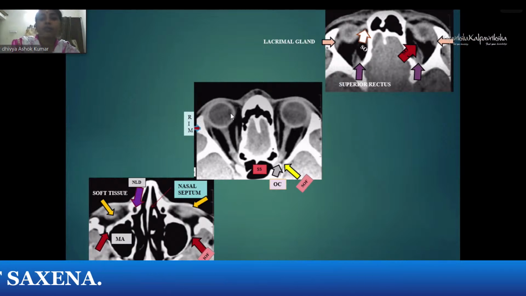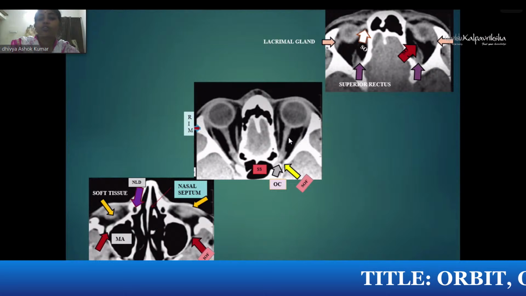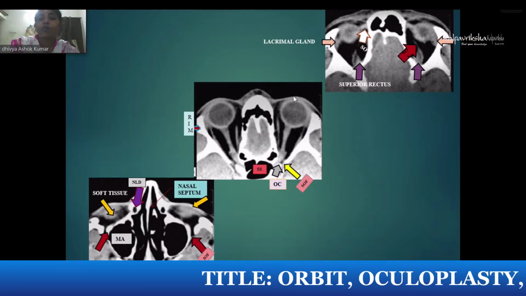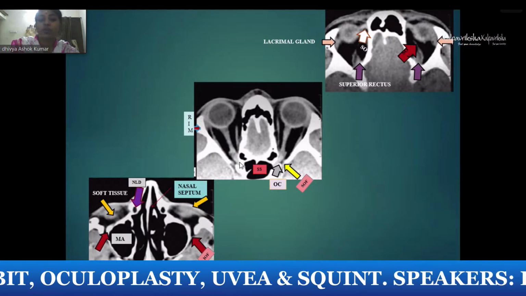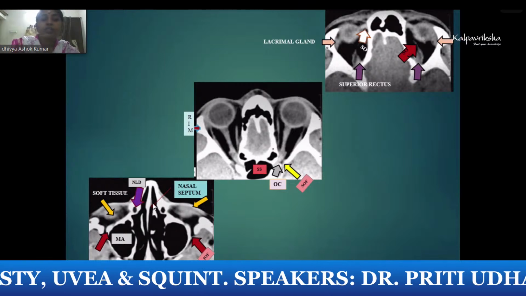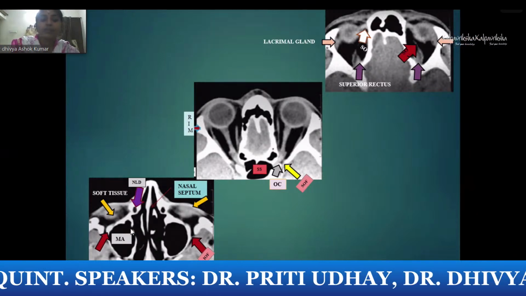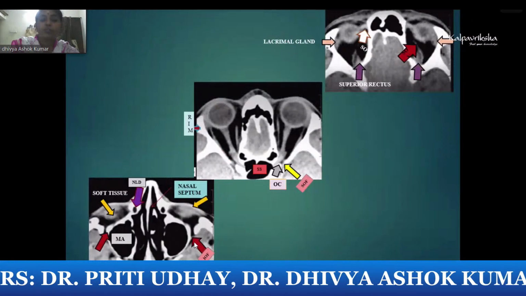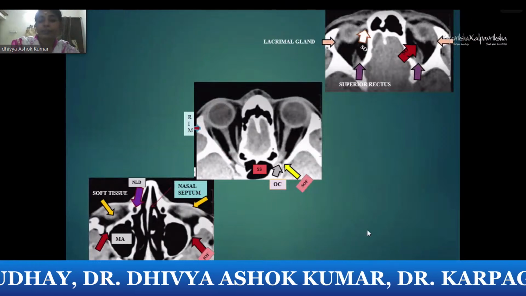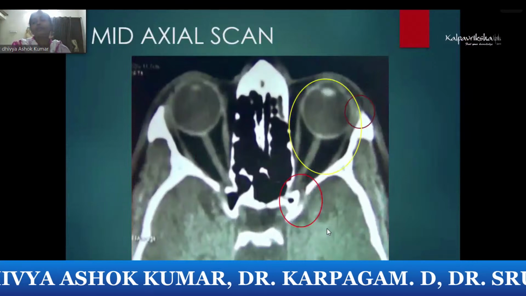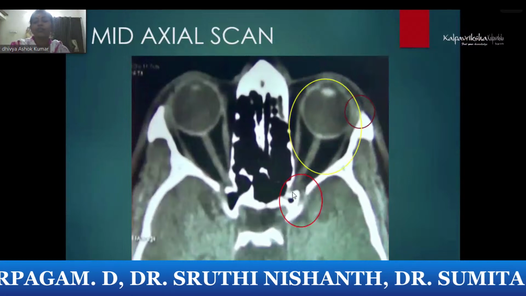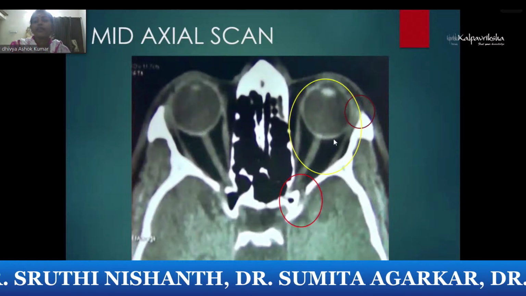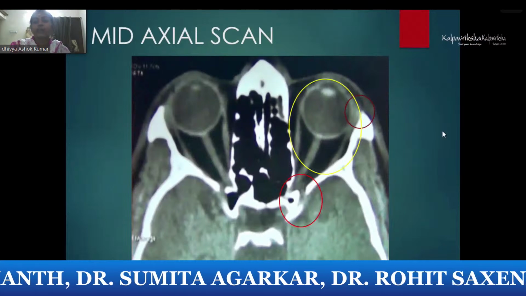Then you come to the middle plane, the mid-axial plane, where all the structures are visible, including your extraocular muscles, optic nerve, entire globe with your optic canal and superior orbital fissure, sphenoidal sinus. Coming down, you will be seeing the nasolacrimal duct, maxillary antrum, and the lower lid soft tissues, the inferior orbital fissure, the nasal septum. So the mid-axial scan gives you the majority of your findings in the orbit, especially the orbital apex, superior orbital fissure, optic nerve, and your entire globe with extraocular muscles and the lacrimal gland.